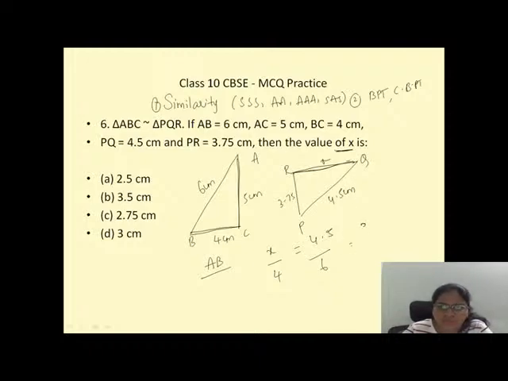That is equal to 3.75 by 5. Solve this. And what answer you got? Yes, D is the right answer. 3 centimeters is the right answer. Done.